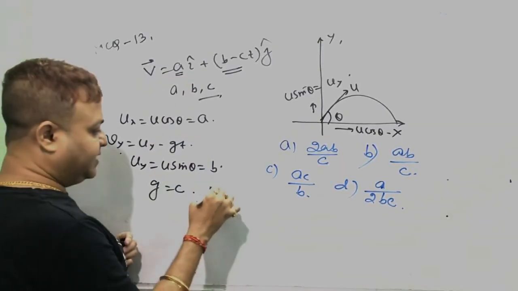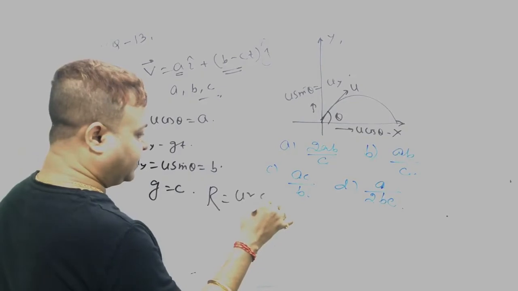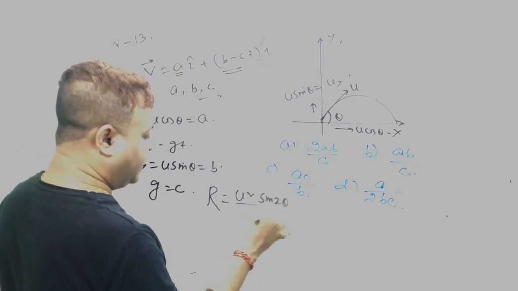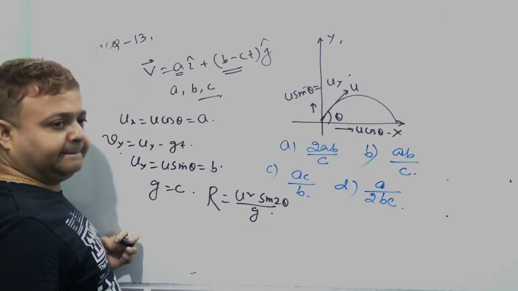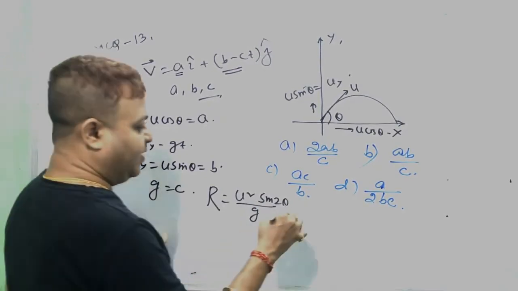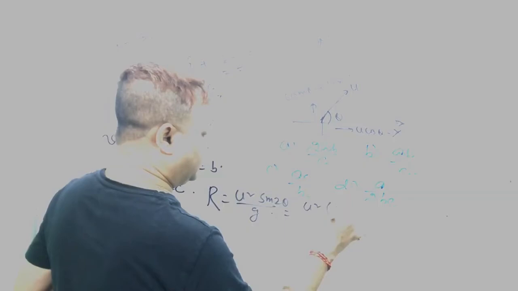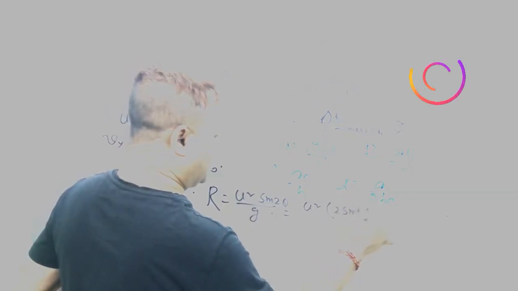Then what is the range? u square sin of 2 theta by g. You know? Or u square 2 sin theta cos theta by g.